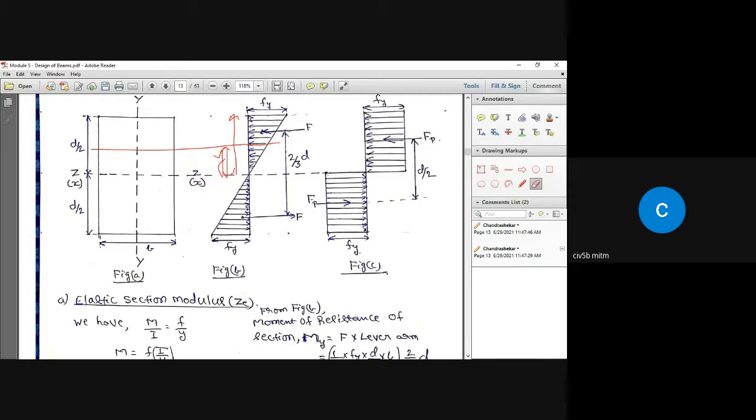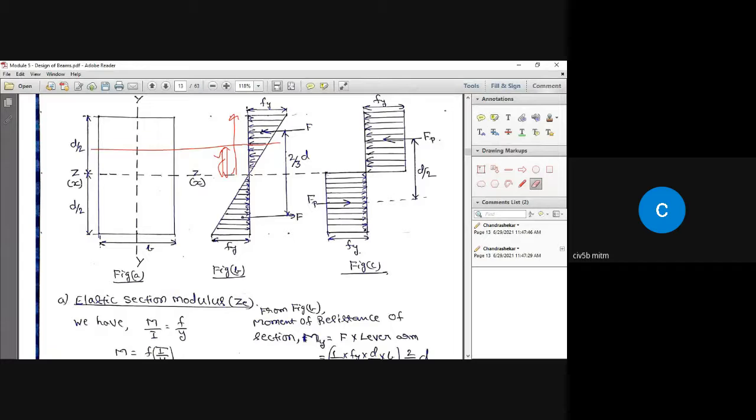If I take this force F, this force F is the resultant of the force acting above the neutral axis. That is acting at a distance of 2/3 of d by 2 from the zero edge of this triangle, or 1/3 of d by 2 from the top edge.